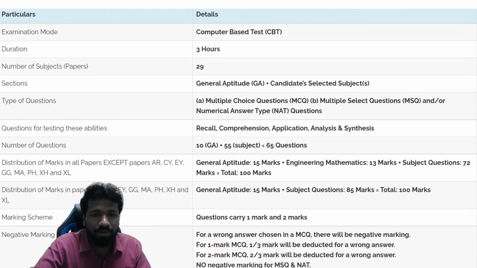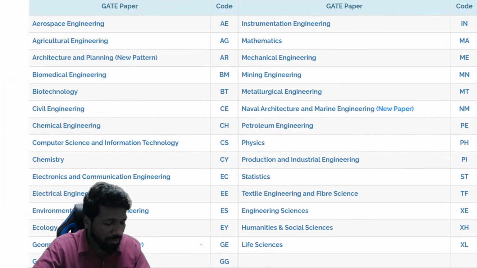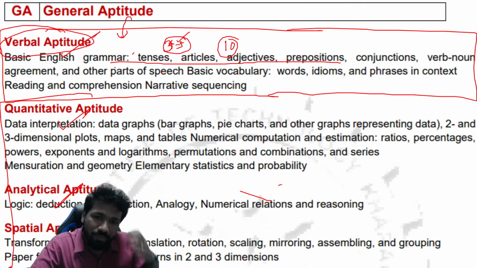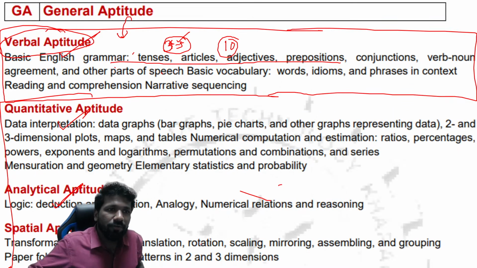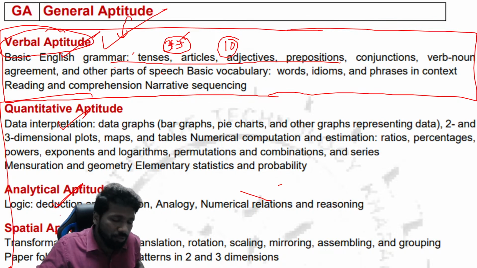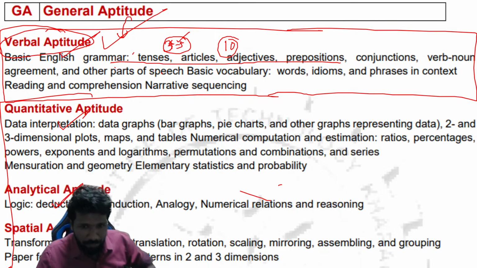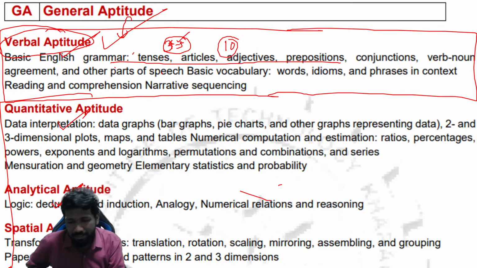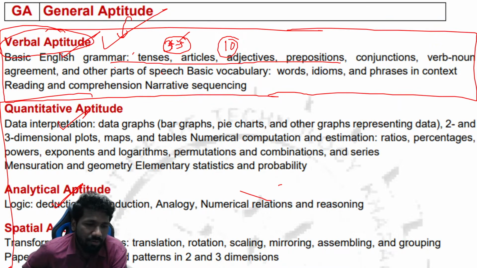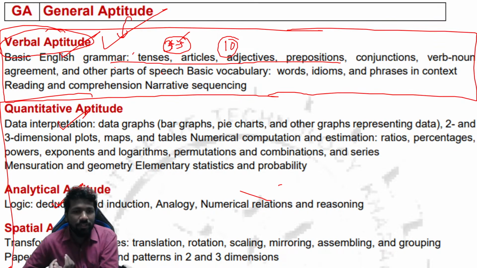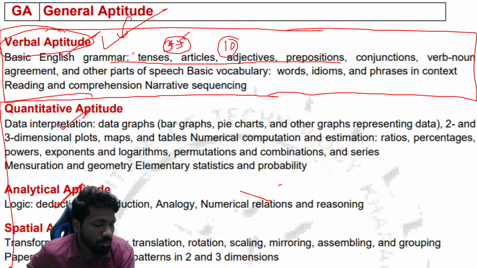So whatever way you want to join, you can join. So tomorrow we will be discussing the second section, that is the second part, I mean the verbal aptitude part. So let your friends also know about tomorrow's free class. If more people are joining, we are planning to conduct 1 or 2 more free classes after this on these areas or topics. If there are no other doubts, let's conclude.